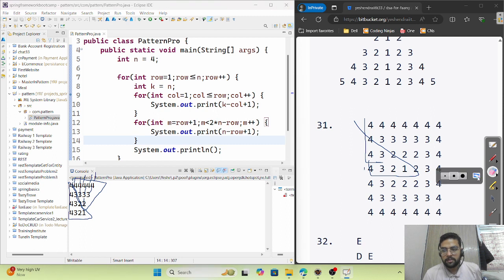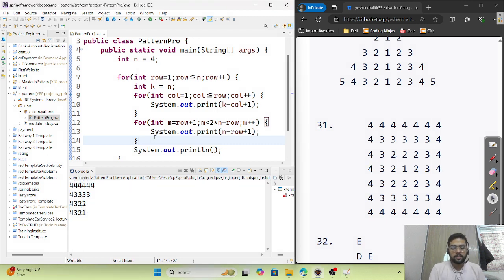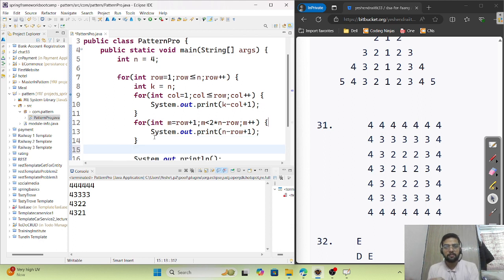So let me just erase it, put my pointer. Okay, so this is the last before line change. After this we will change the line because we have printed all the patterns. Here only one pattern is remaining, this one. After it we will do the line change.